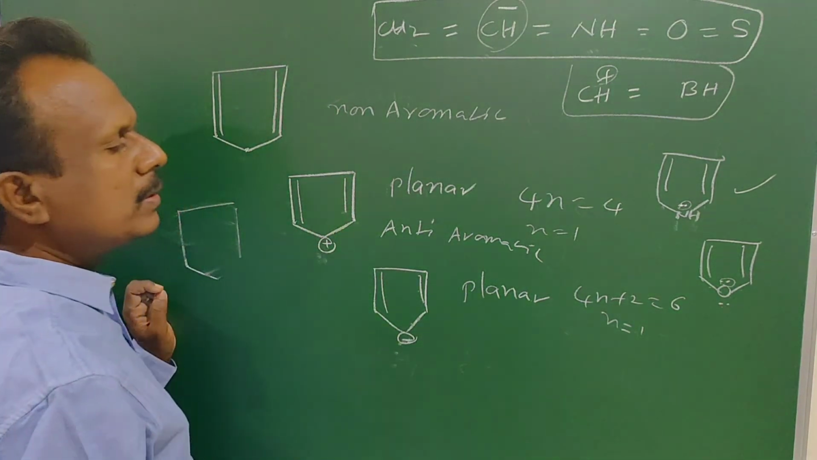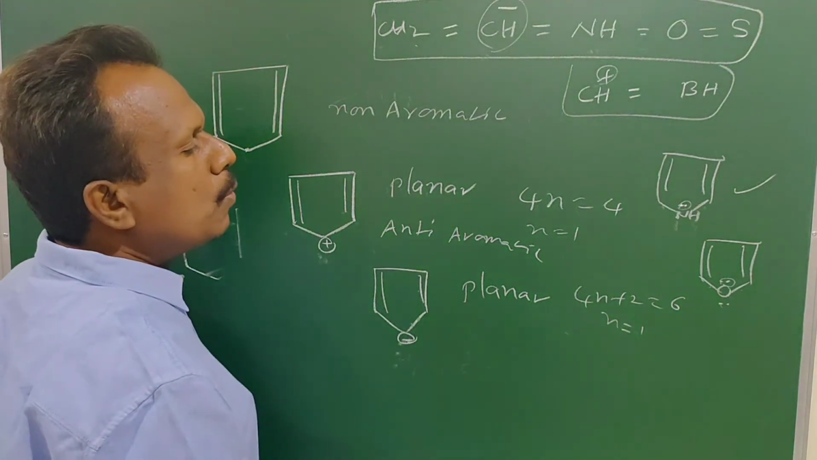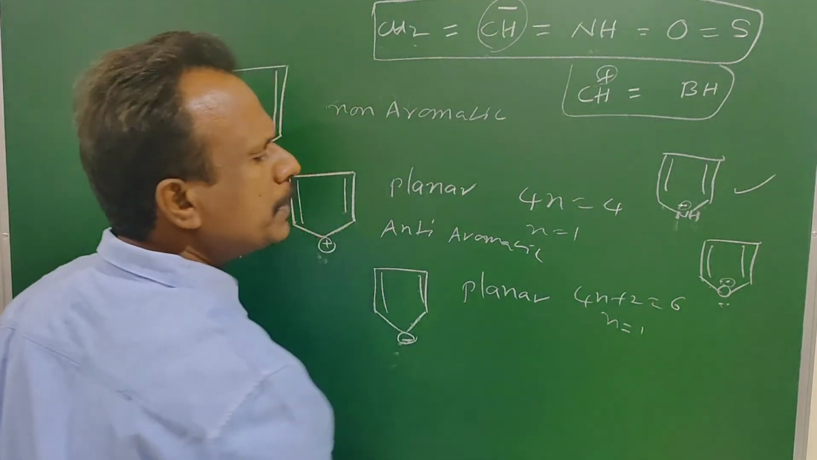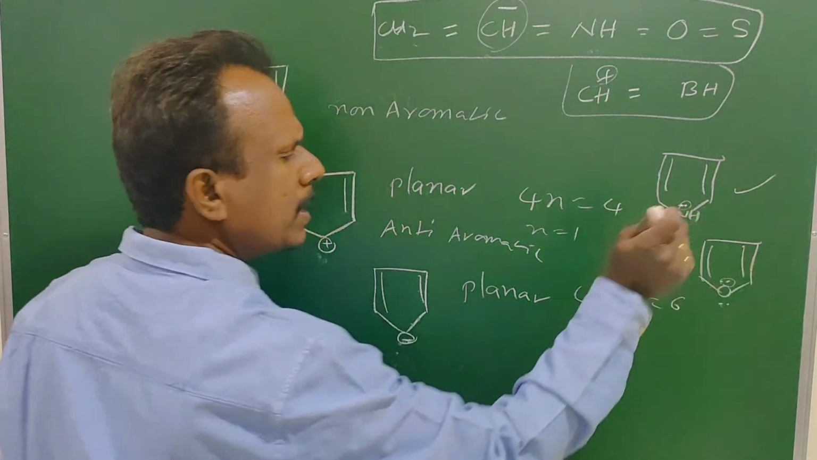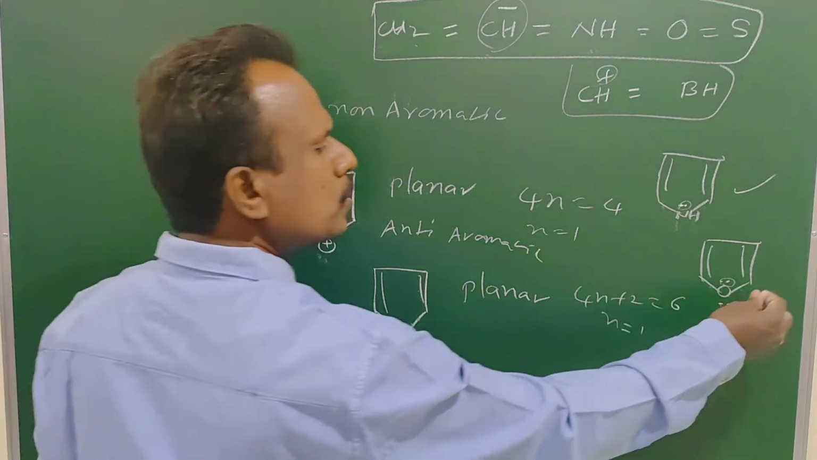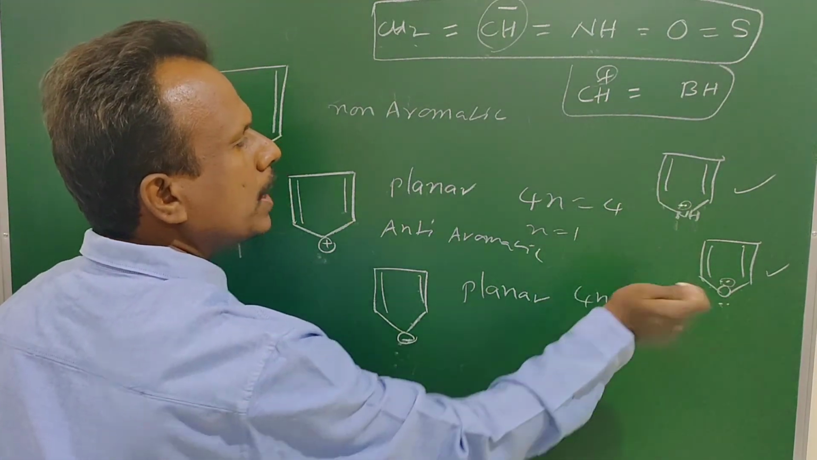Total pairs 3, lone pairs and sigma pairs. By counting the lone pairs and sigma pairs, we predict the hybridization. They are 3, so sp2, all are sp2. So it is planar. The number of delocalized electrons is 6. So it is also aromatic, known as furan. That one is pyrrole, this one is furan.